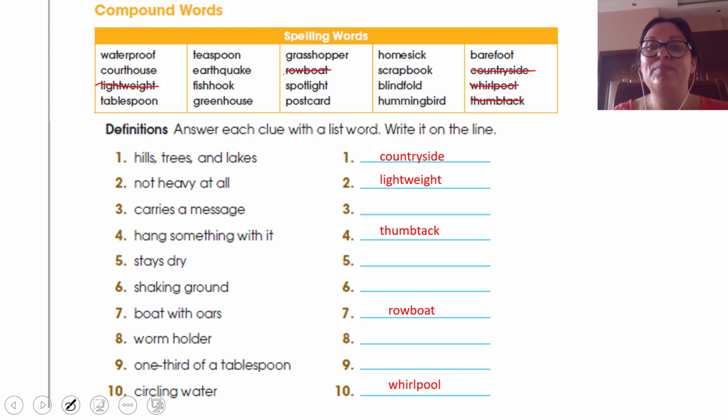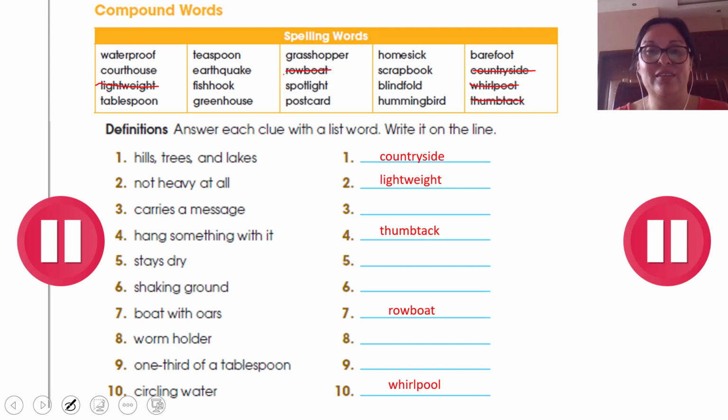So now guys, you have to complete the other ones. So stop the video and complete this page. Did you do it? Okay, so this is all for today. Remember to send me the 3 pages for language arts today. Always check your homework sheet, guys. Always check that you are sending me all the pages that I asked you to send me. And also, sometimes it's not only from the book. Sometimes we have other extra homework from the books. So please be careful with that.